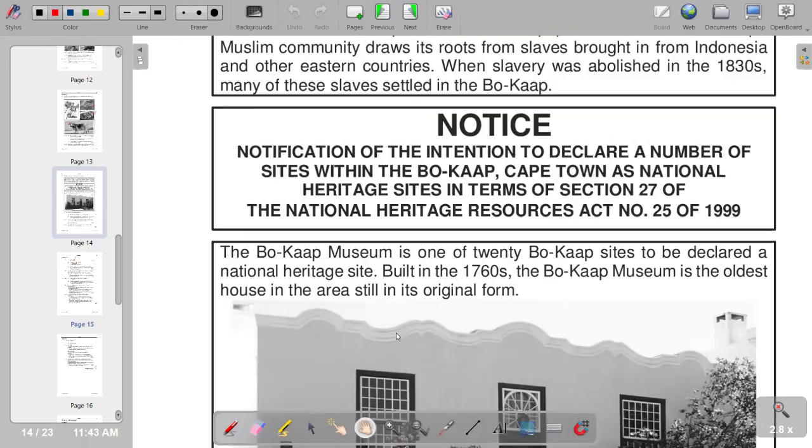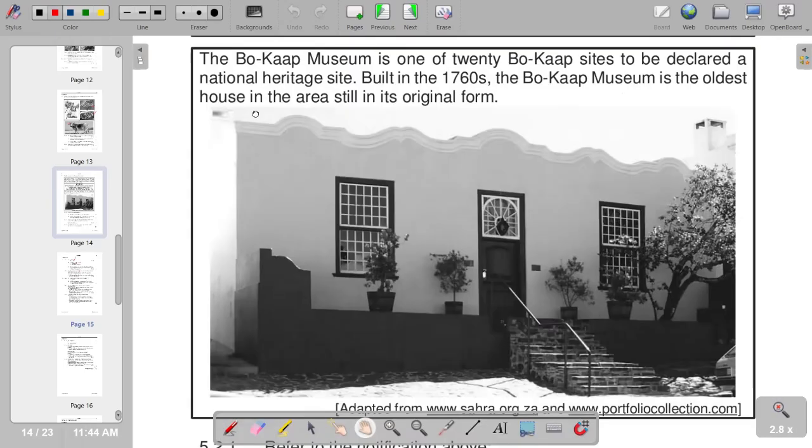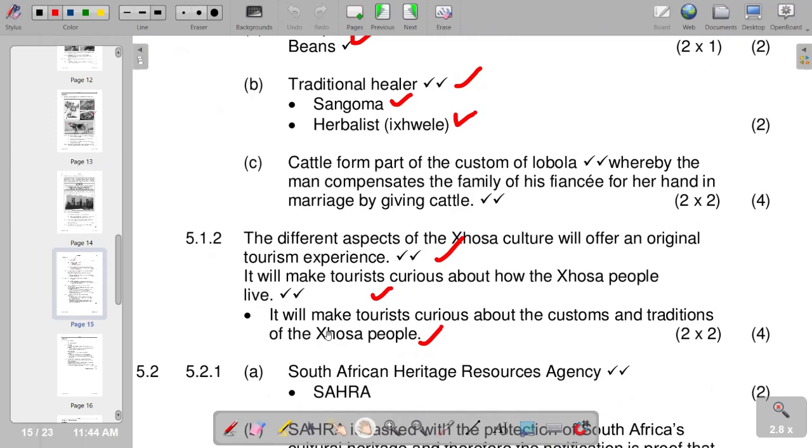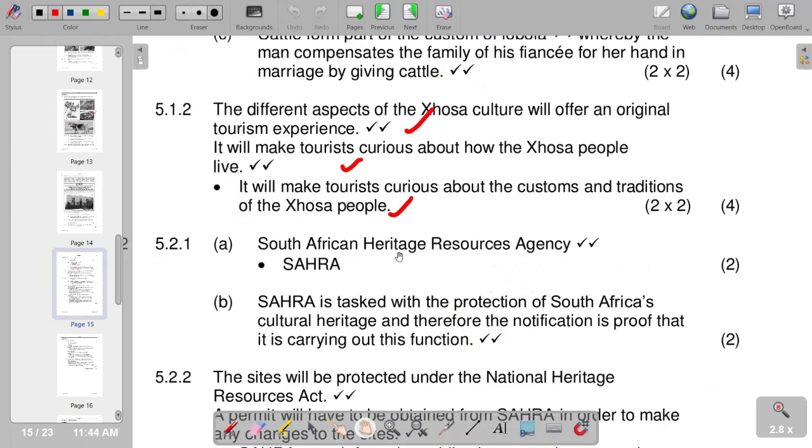So we check the notification, which is a notification of the intention to declare a number of sites within the BOKAAP, Cape Town as national heritage sites in terms of Section 27 of the National Heritage Resources Act number 25 of 1999. This is the South African Heritage Resources Agency, which is responsible for the notification. The question reads, identify the legal body that issued the notification. So it is the South African Heritage Resources Agency, which is SAHRA as an abbreviation.